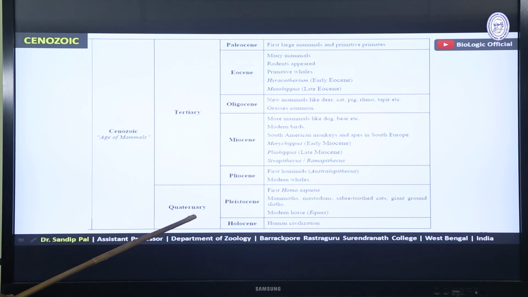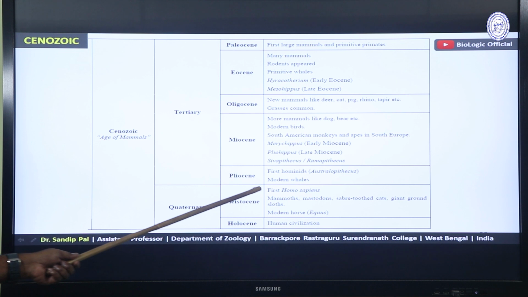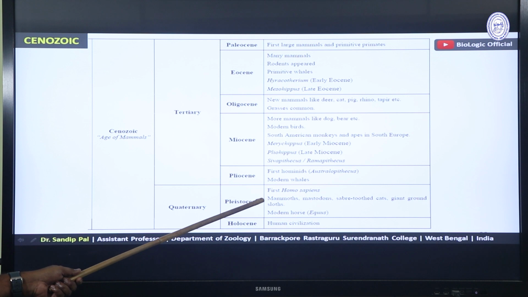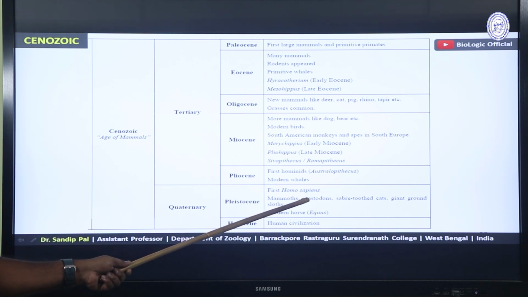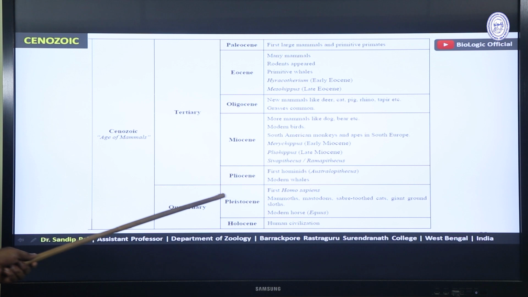Next, move on to the Quaternary period. In Quaternary, there are two epochs, Pleistocene and Holocene. During Pleistocene, first Homo sapiens, means us, humans, appeared during the beginning of Pleistocene, and along with it, mammoths, huge elephants, mastodons, saber-toothed cat, giant ground sloth, etc. appeared. And modern horse evolved, which is called Equus.